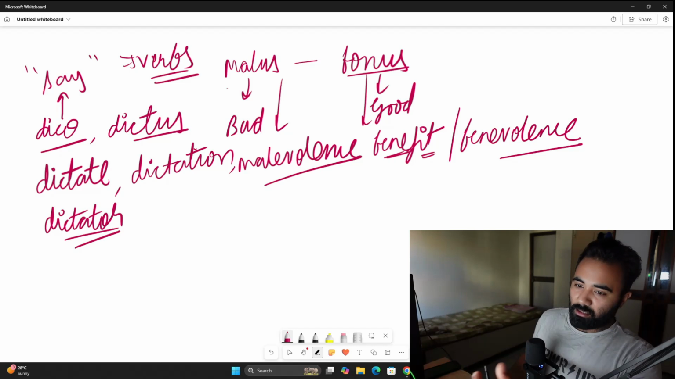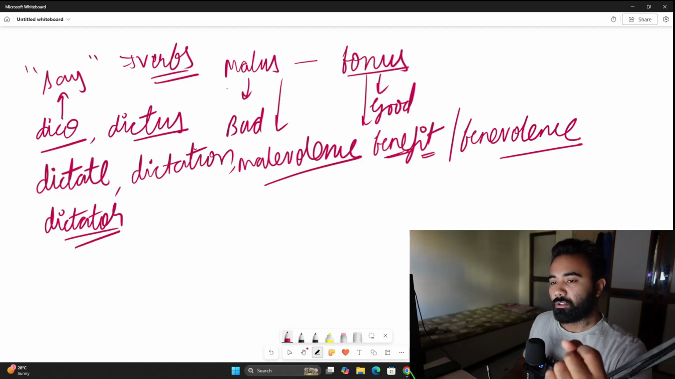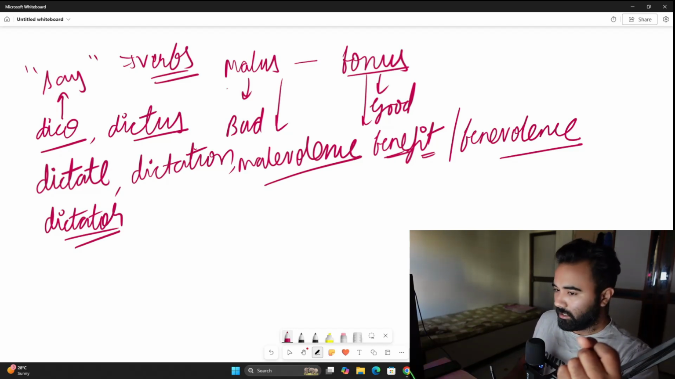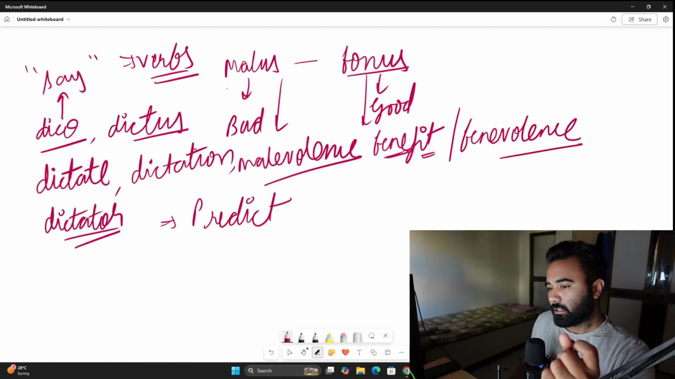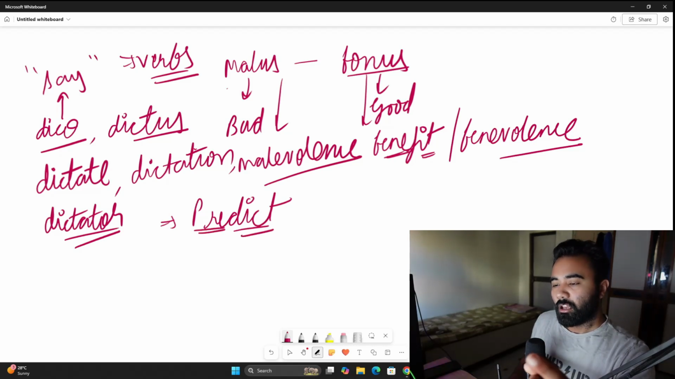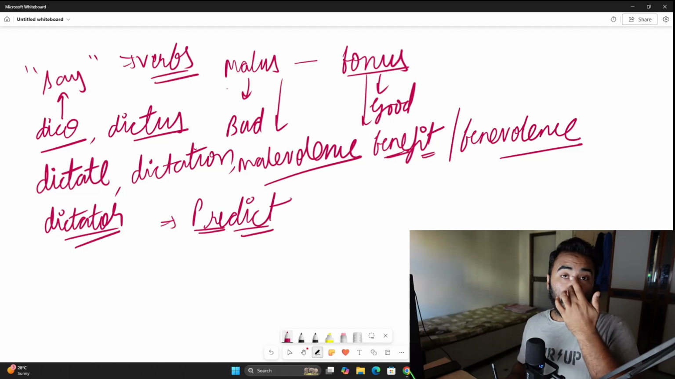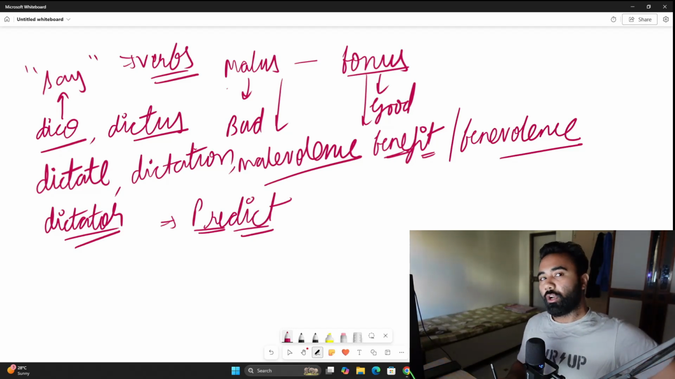Alright, yes, let's come back to this word, that is dict. I'm going to write a word that will quickly bring some recall value, that is predict. Predict obviously means to say. Pre means you're saying something that is going to happen, or you already know it.